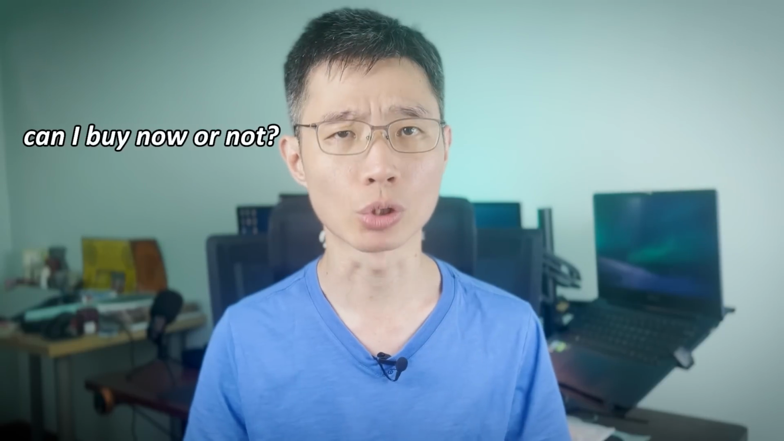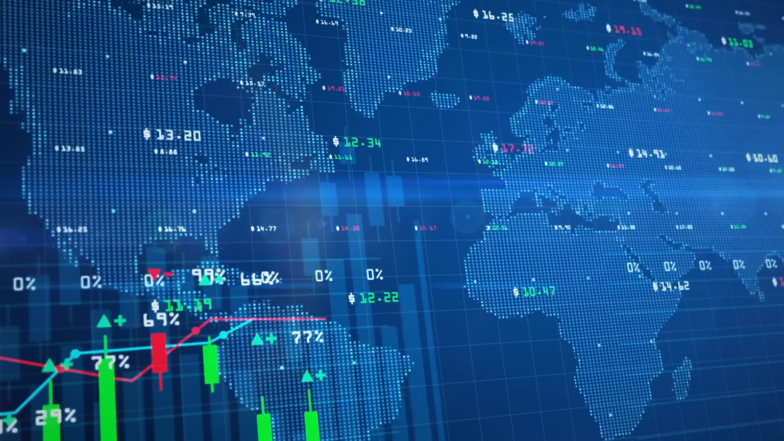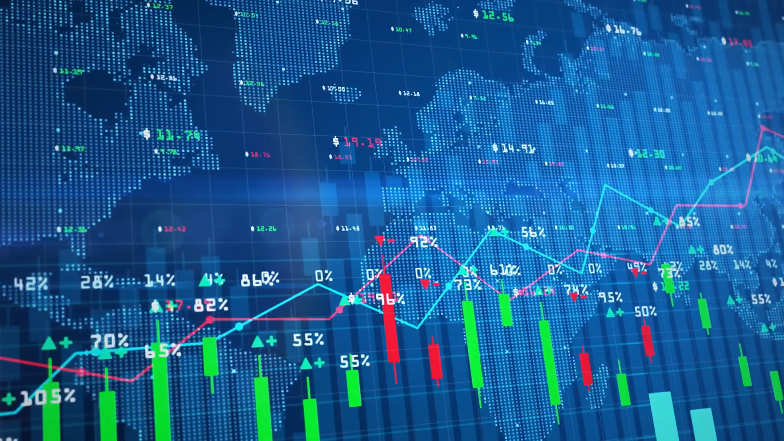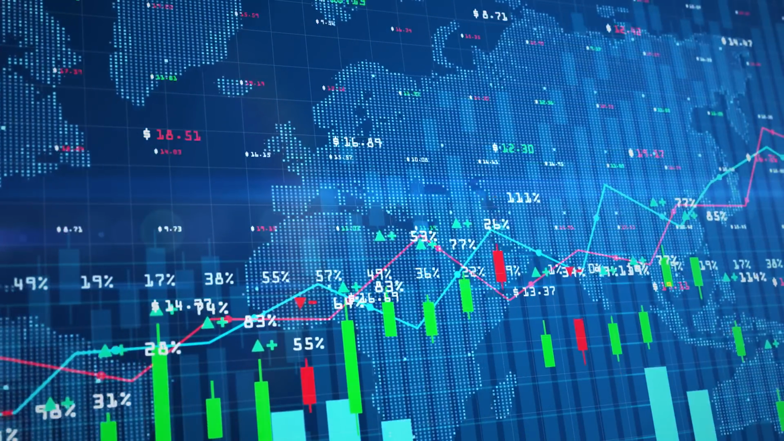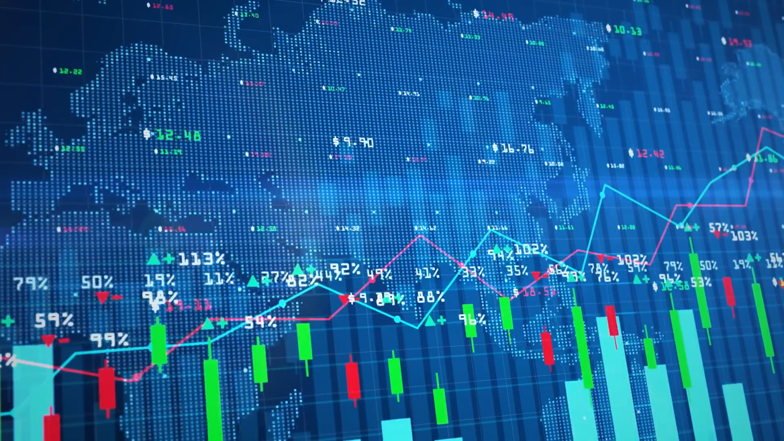In investing, one of the biggest questions that any investor will have is, can I buy now or not? Or in proper English, it would be, what is the true value of the stock? Because by knowing how much a stock is worth, you will then be able to tell whether a stock is overvalued or undervalued and whether it's a good buy at the current price.